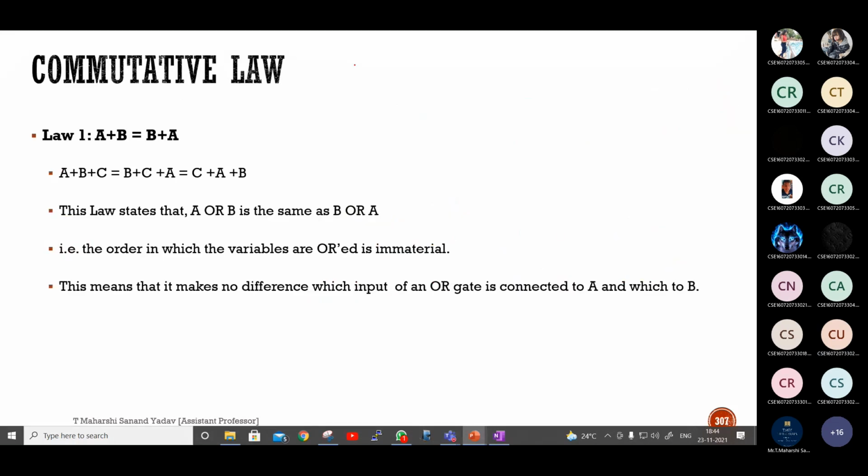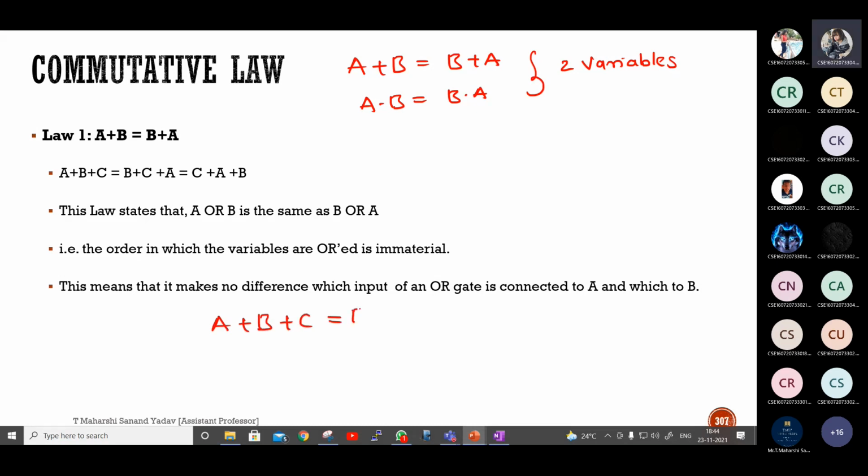So commutative law will look something like this. A plus B is B plus A, or else A dot B is B dot A. Here, how many variables am I using? 2 variables. Now tell me in terms of 3 variables, how will you write? A plus B plus C is? B C A, next is C A B. Okay, or else it can be like this also. A dot B dot C is equal to B C A, C A B.